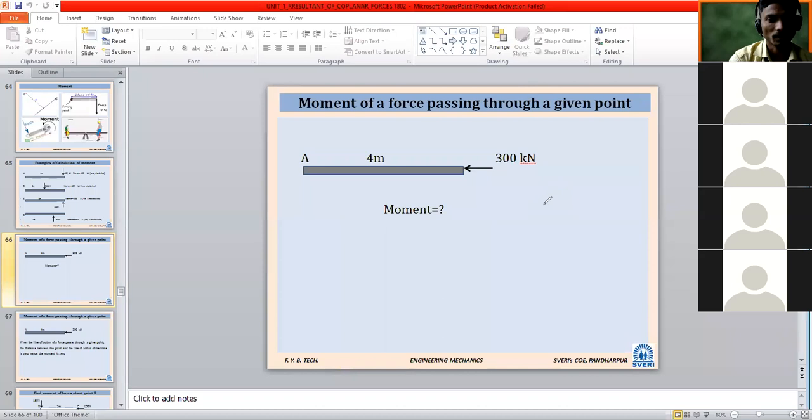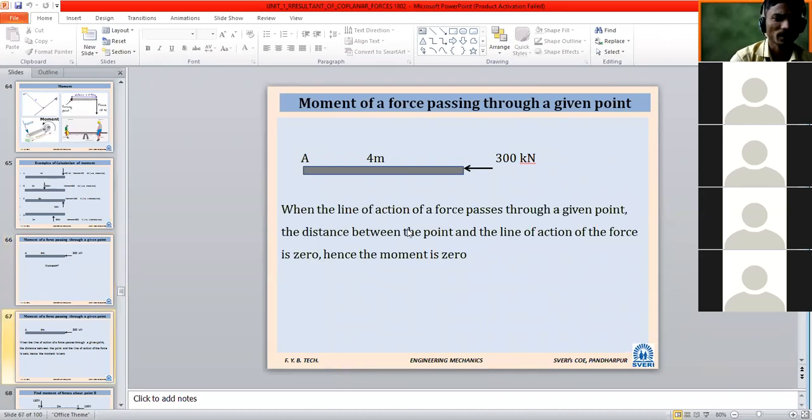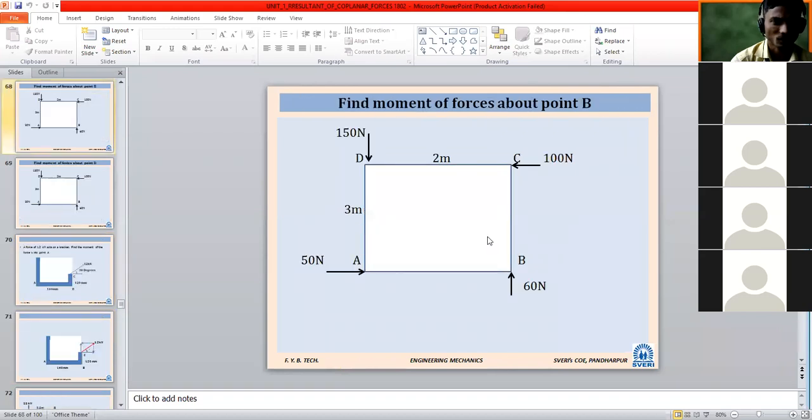Next, we will see an example. Write down the first example on calculation of moment. Whatever problems we have seen so far were on resolution of a single force. Now for moment, a force system will come into the picture.